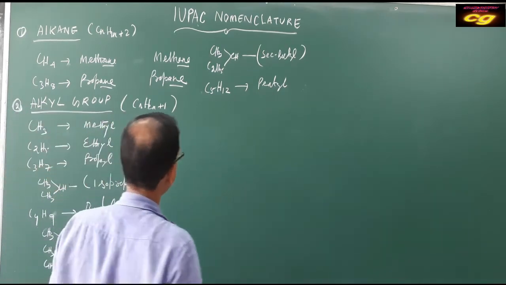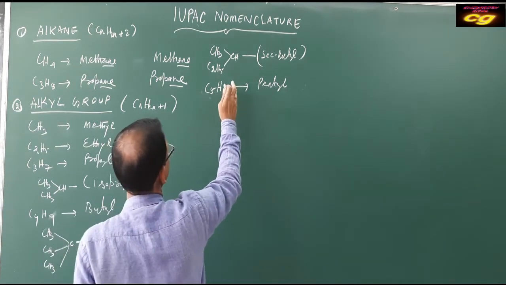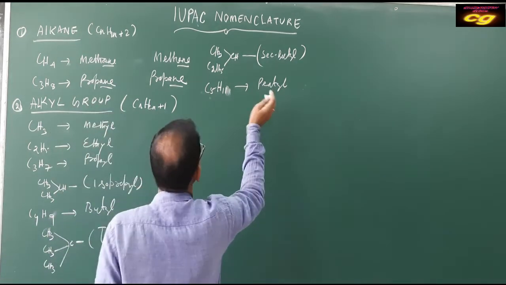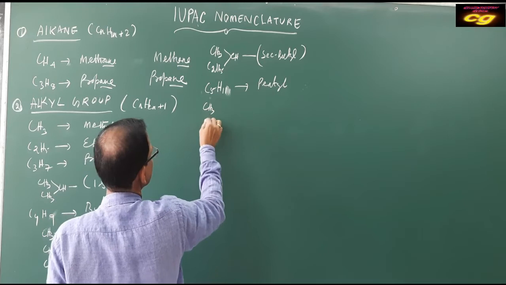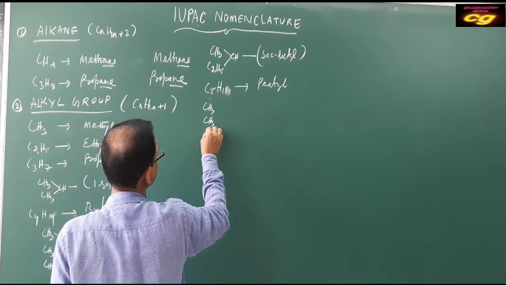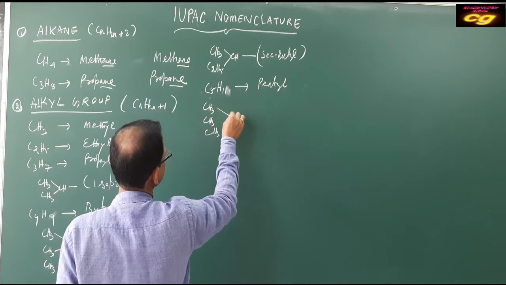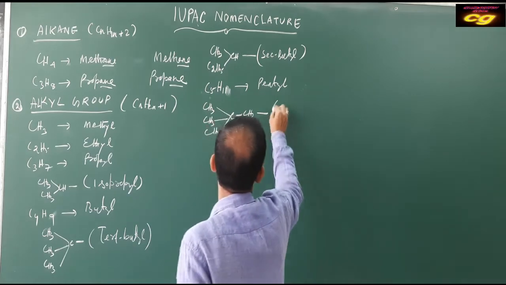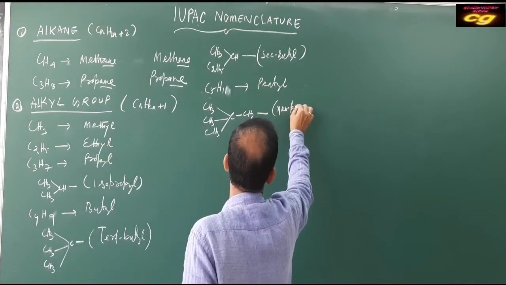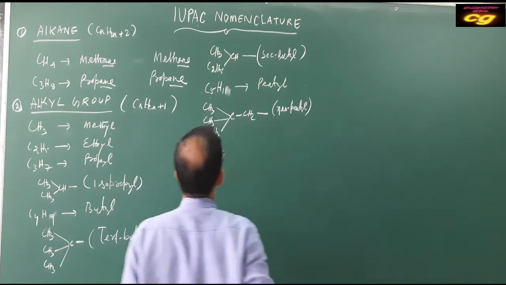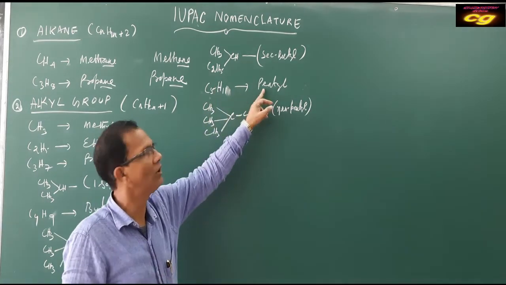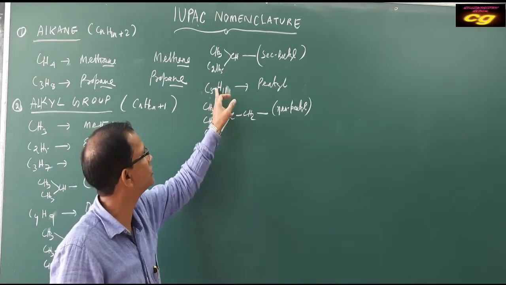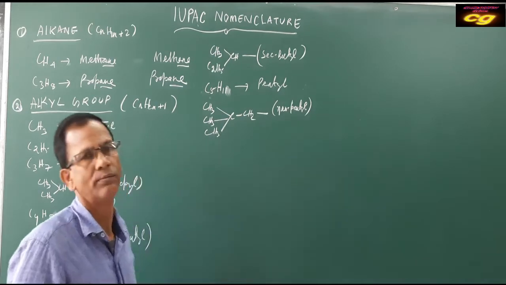Here C5H11, one hydrogen less than C5H12, that is pentyl, and pentyl can also be written in this way. This is called neopentyl. Generally it is called pentyl, but this is neopentyl. Five carbon, but the structure is not the same. One is a straight chain, the other is a branched chain.